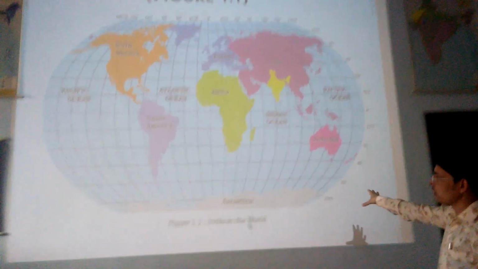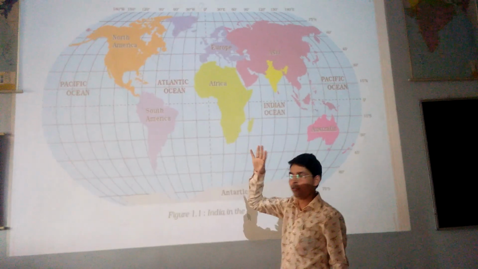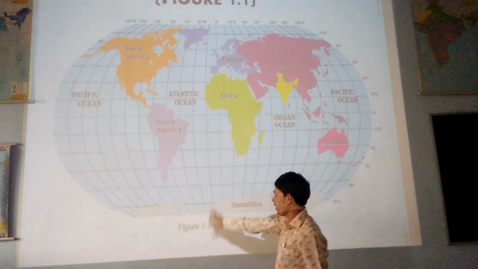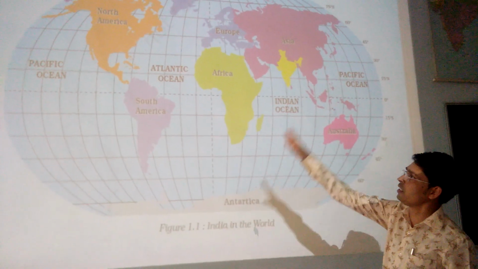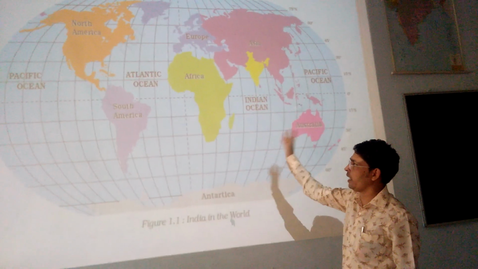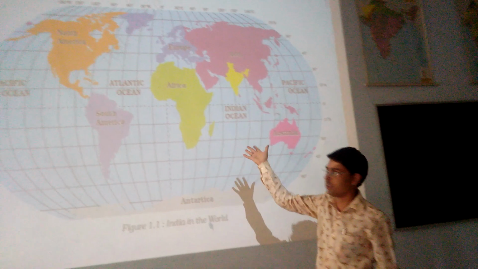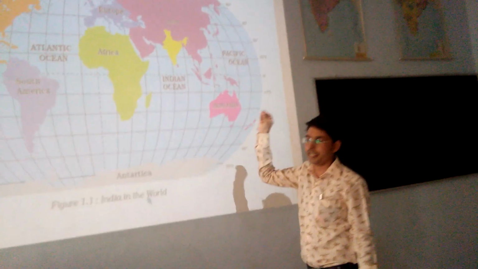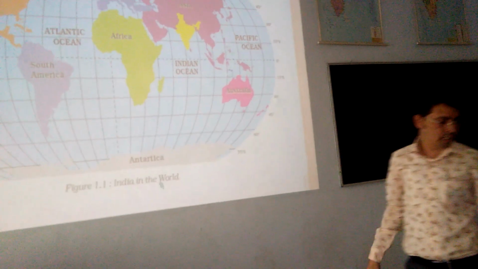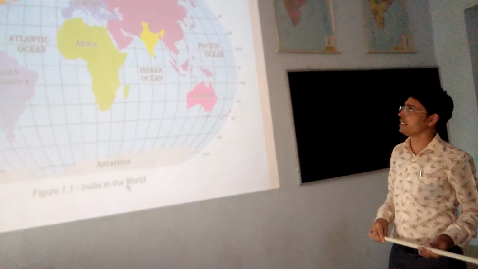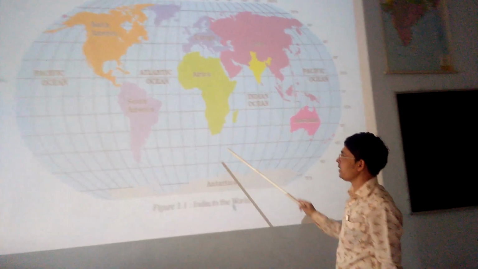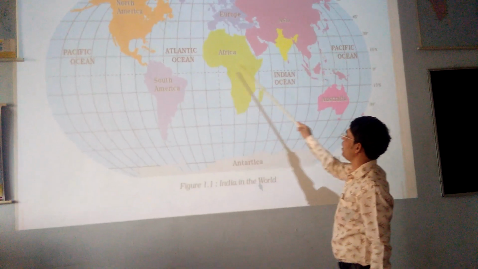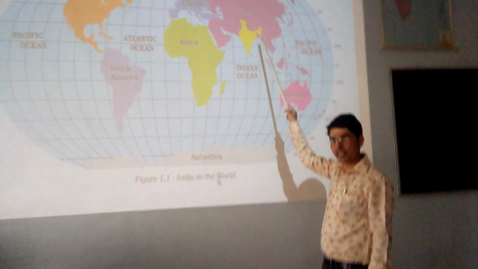Here is the figure I captured from the textbook. That's figure number 1.1, India in the world. This is the world map. With the help of latitude, longitude and the equator, we are talking about where India is lying. Here you can all see the world, and India is shown in yellowish color.